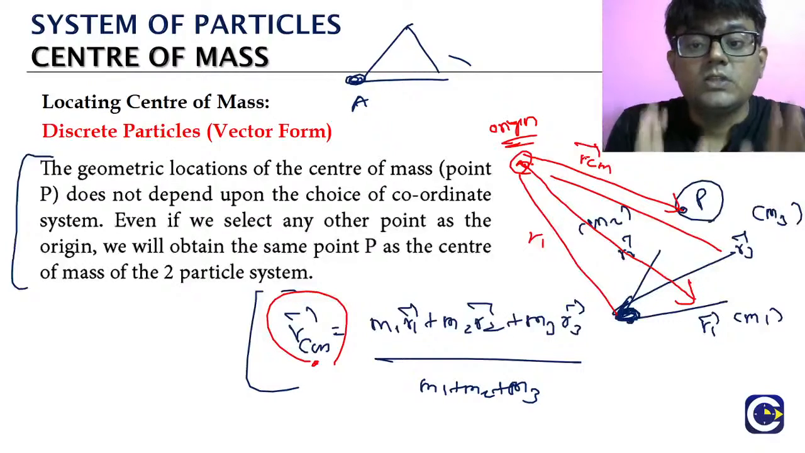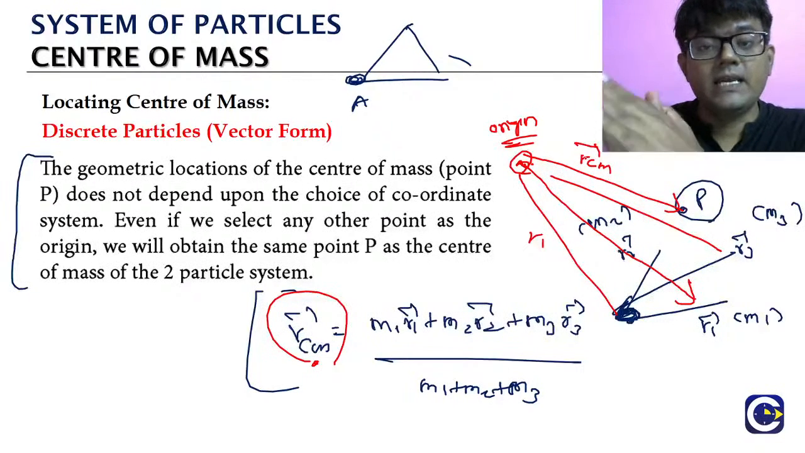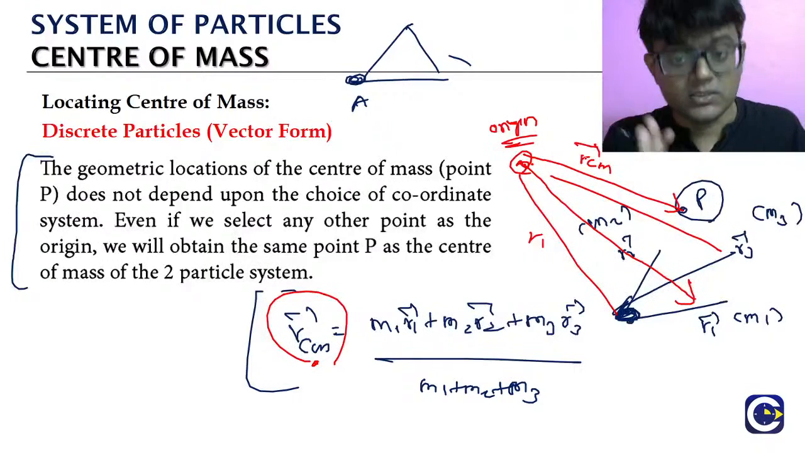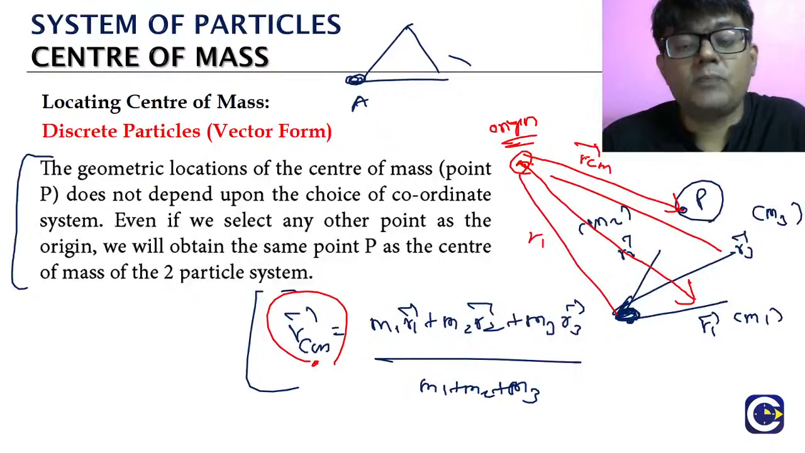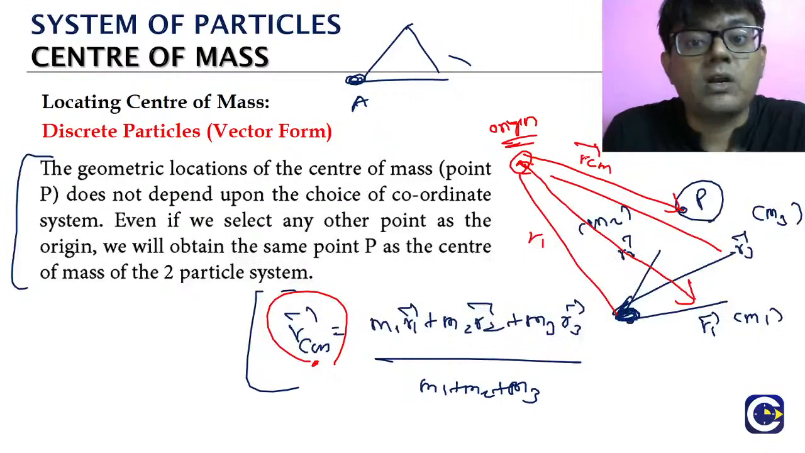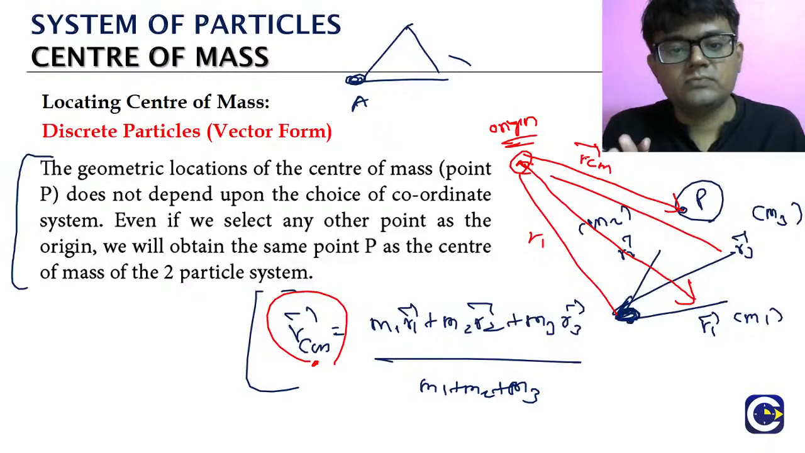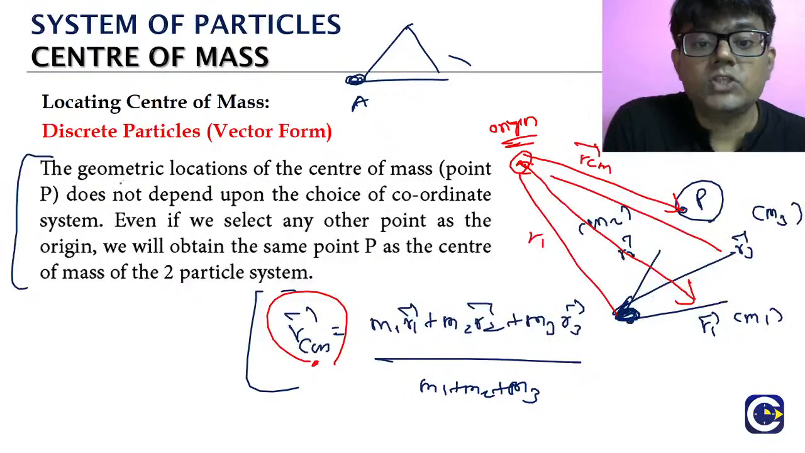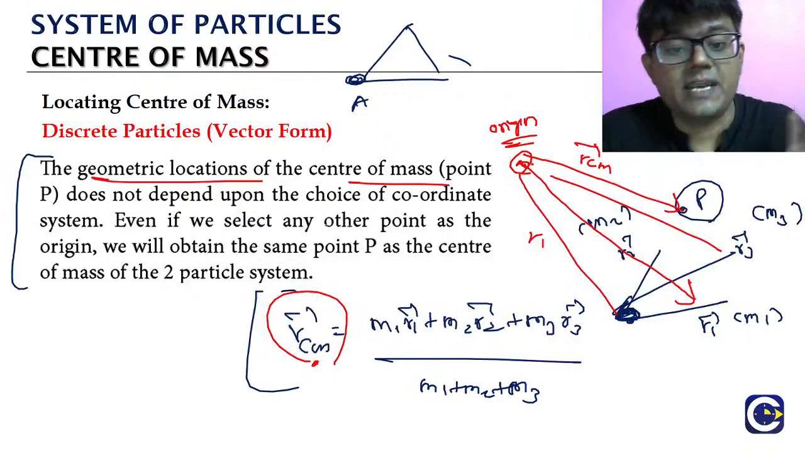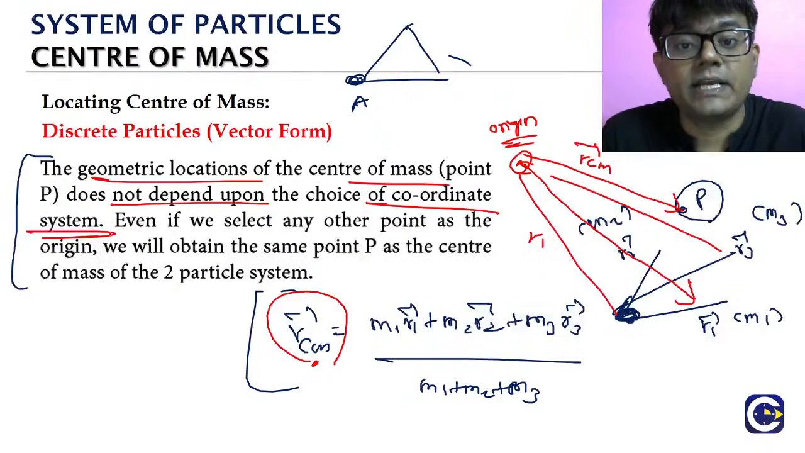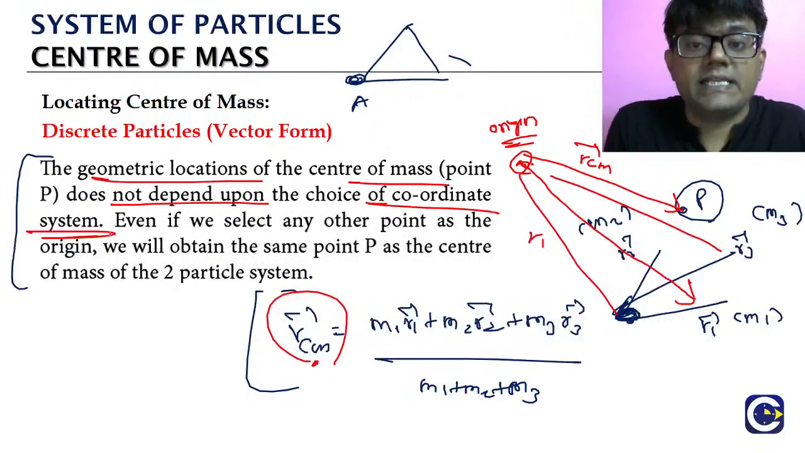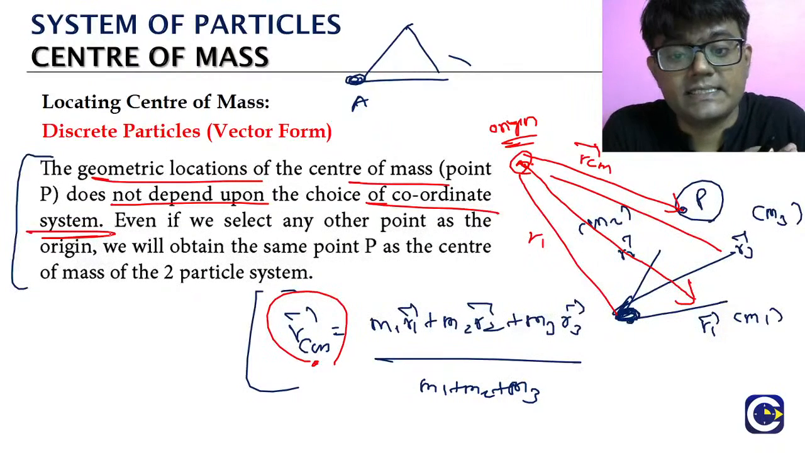But the geometric location of the center of mass does not change. The value of the position vector changes, because the position vector depends upon the origin. The value of the position vector comes based on where we take the origin. But the geometric location of the center of mass does not change. So this is a very important point. The geometric location of the center of mass, which we are taking at a point P, does not depend upon the choice of the coordinate system. Choice of the coordinate system means where we take the origin, which is our x axis direction, which is our y axis, and which is our z axis.